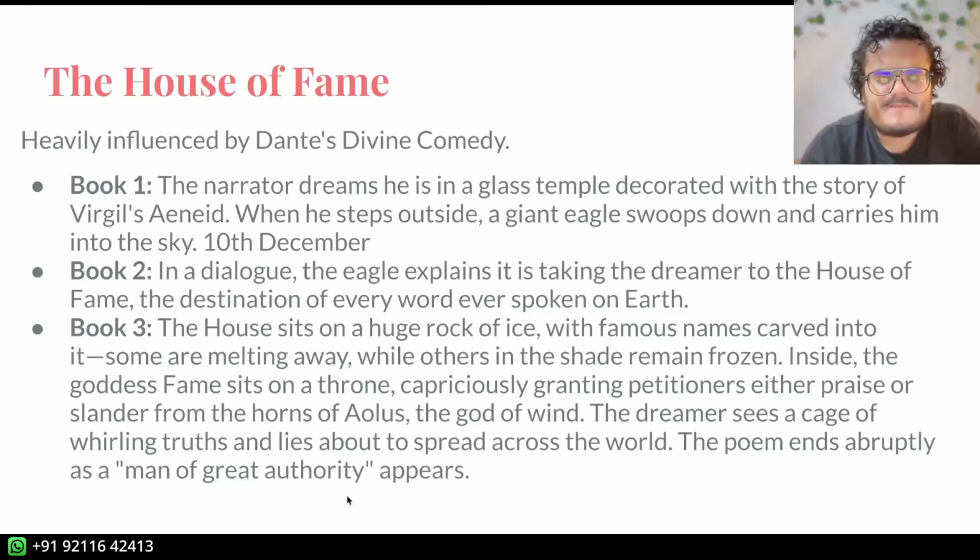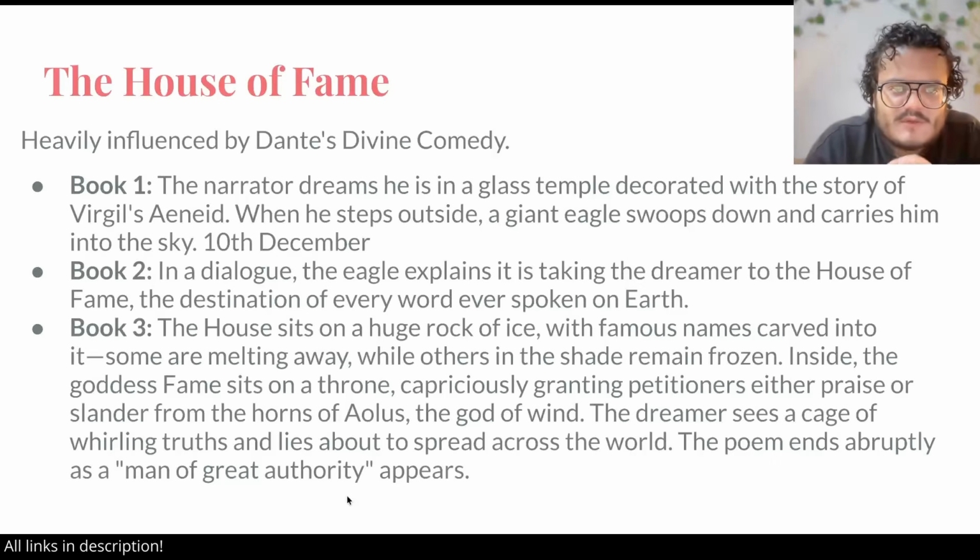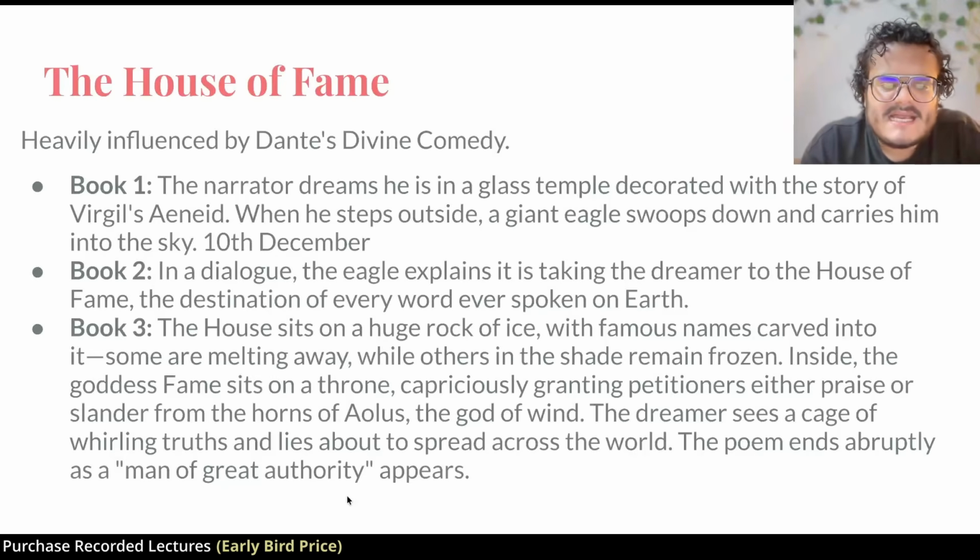This is the word used. Now, authority is important. In the medieval times, very often to claim a point, you did not cite a source like this is written in this line of this book, this is why I'm claiming this. You say that Virgil said this, or Homer said this, Boethius said this. So authority is basically a great writer. A man of great authority is not a king. It's a great writer who can be an authority on things that they have written about. Yeah, this is very important. This is going to be important for the Wife of Bath as well.